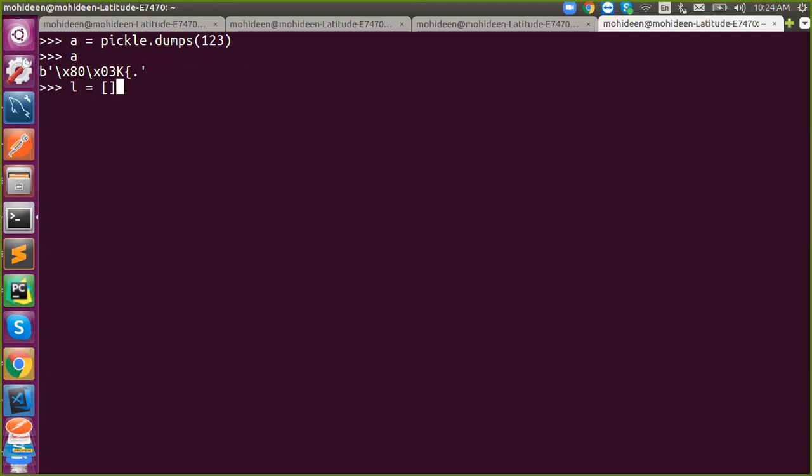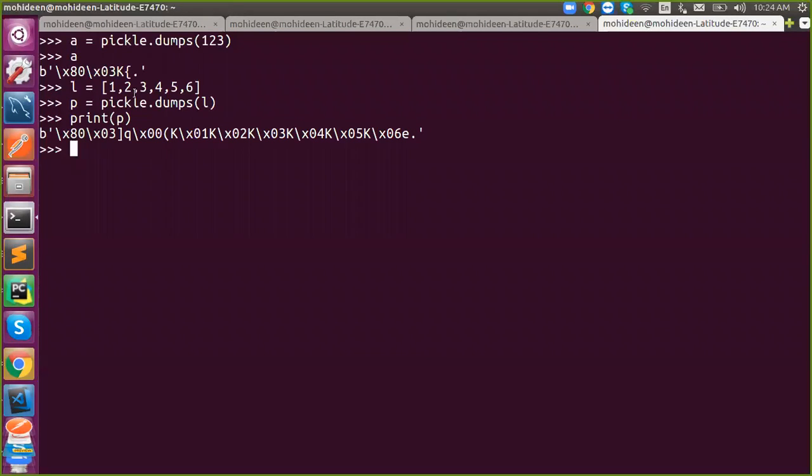So let's say 1, 2, 3, 4, 5, 6. Okay, I'm going to use pickle dot dumps. S means into a string, into a variable. Got it? Let's say the list is L, and P equals the pickled result. To print P, it looks like this. We won't be able to decode it. If you want to decode, the only way is unpickling. What is the way to unpickle? How to unpickle?